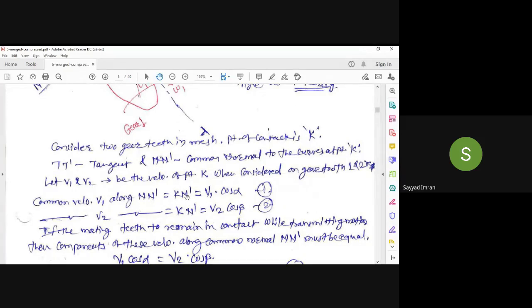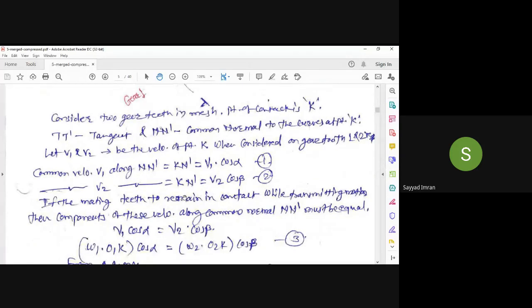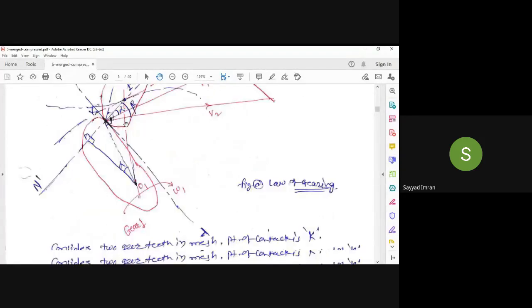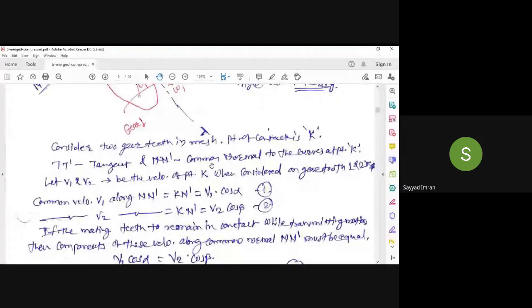Then the common velocity V2 along NN dash, it can also be written as Kn dash, and that is equal to, by considering gear 2 here, V2 cos beta. This is equation 1 and equation 2.